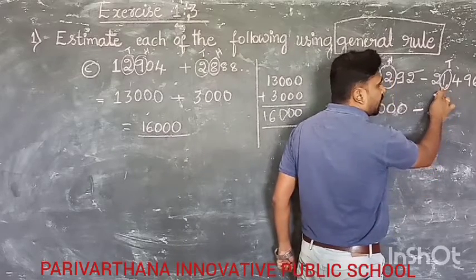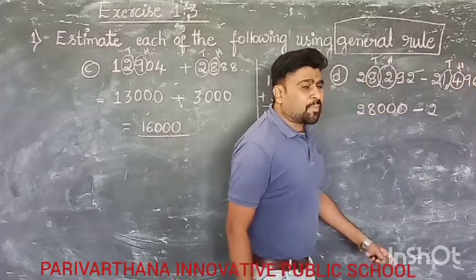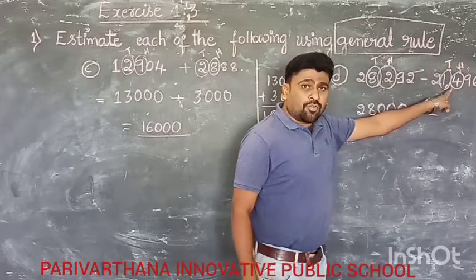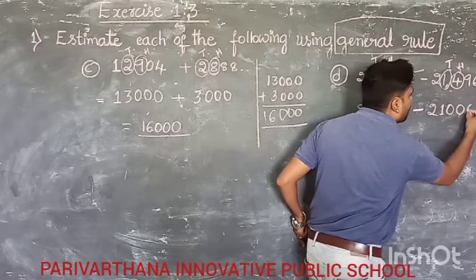Again 2 as it is. Next, 1 is in the 1000 place. Now see the 100 place. The 100 place digit is 4. It is below 5. Again 1 becomes 1, 0, 0, 0.